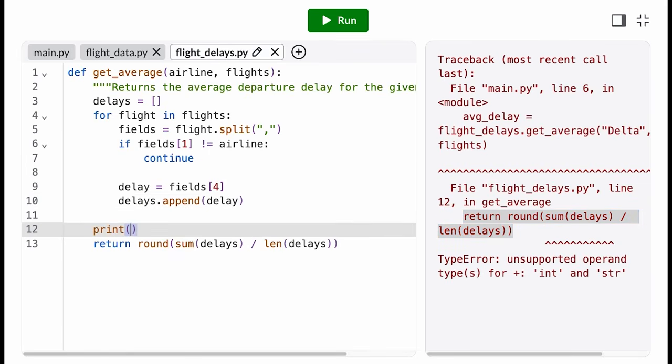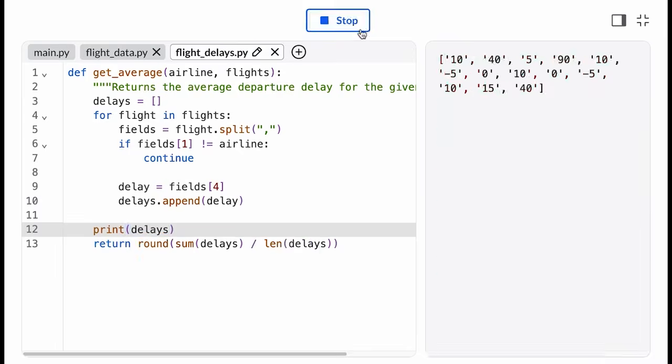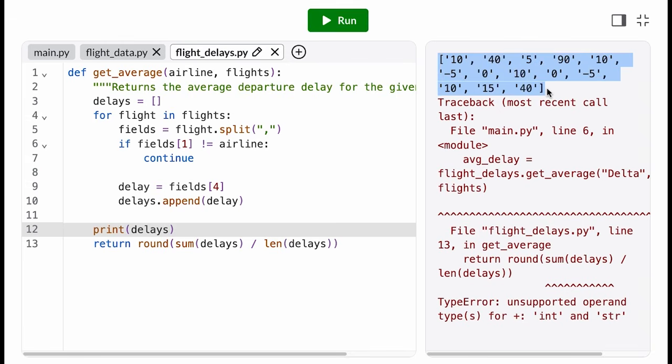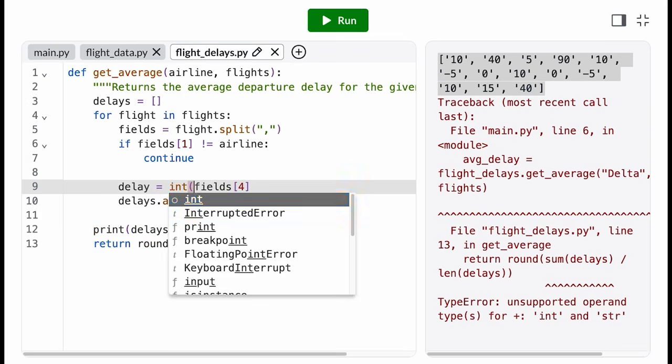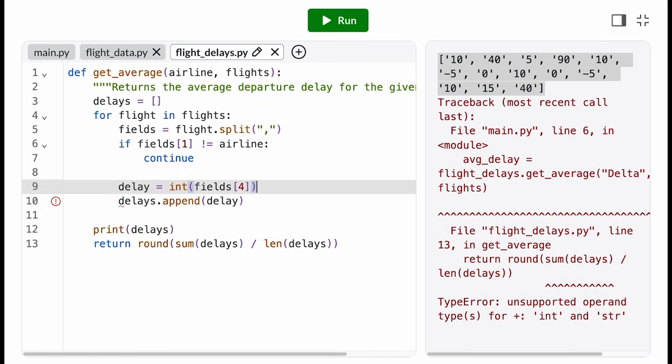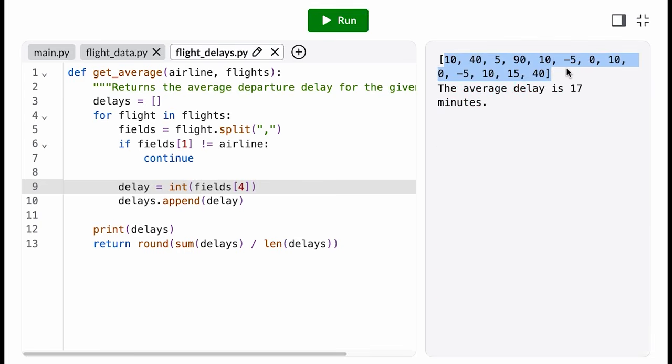Weird. Let's print the state of my list right before that line. Okay, these are strings, not integers, and also weird that there are some negative numbers in here. But one thing at a time, the type error is definitely coming from the string thing. So if we want all these values to be integers, we should cast them before we append them to the list. Great.